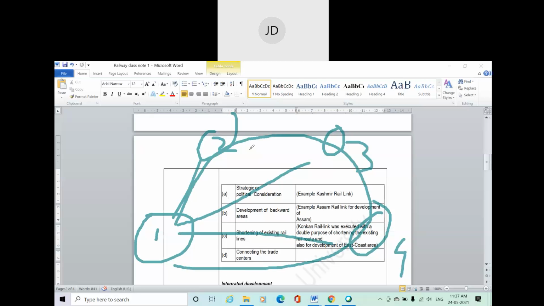Suppose there is an important trade center in terms of revenue or any industry in number two city. So we need to connect two also. Although the straight line is a perfect alignment, we have to go for connecting this number two city because of the purpose. So these things also matter. Got it?